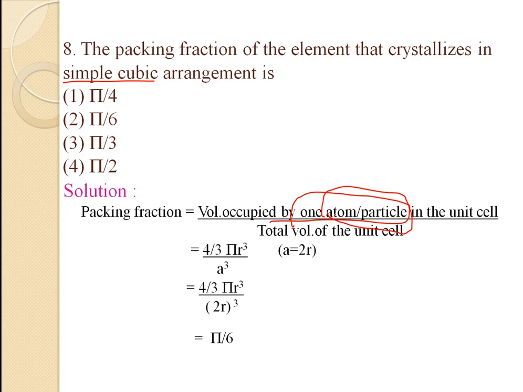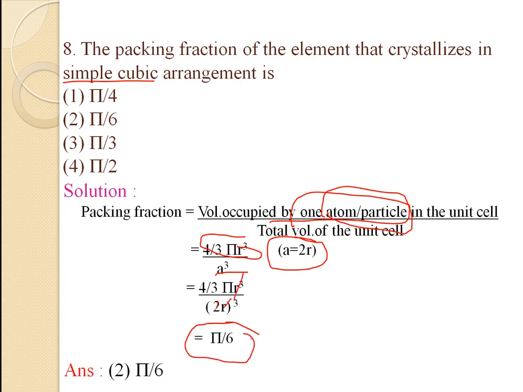The volume of one atom or particle in the unit cell is 4 by 3 pi r cube, and the total volume of the unit cell is a cube, that is length into breadth into height, a into a into a, that is a cube. We also know the edge length formula, here a is the edge length, a is equals to 2r. So we substitute a is equals to 2r in the above. We get the answer of pi by 6, and the right answer is the second option.